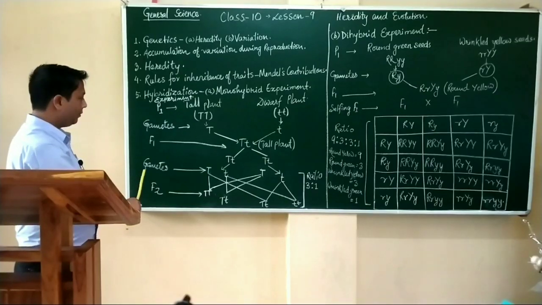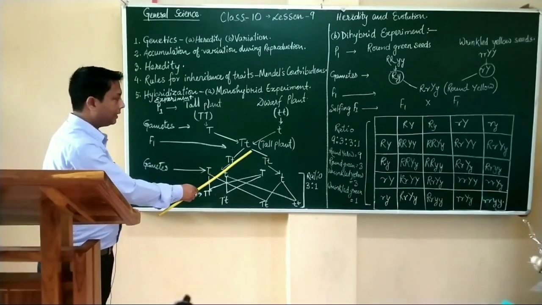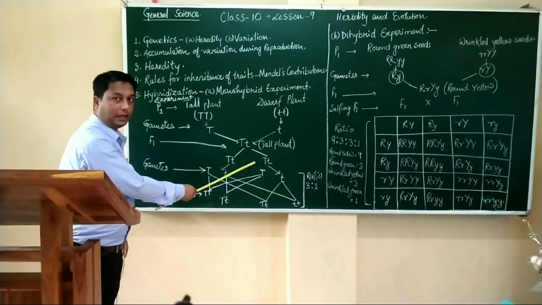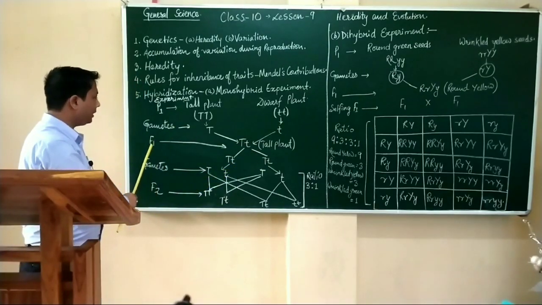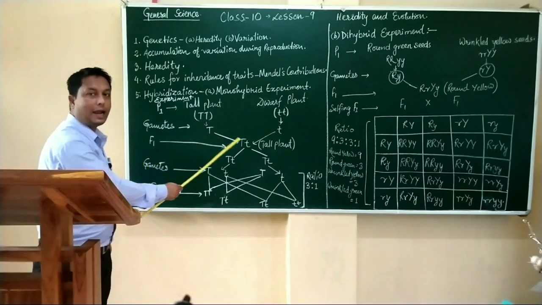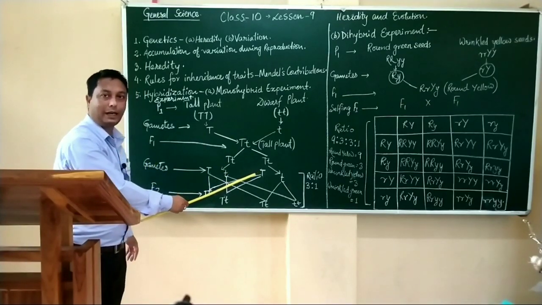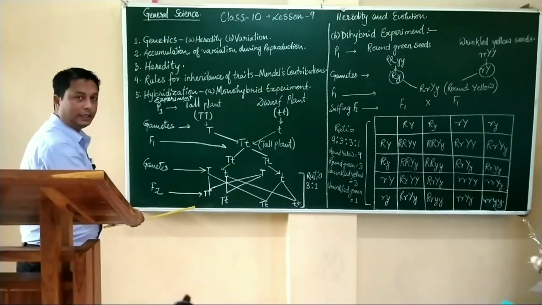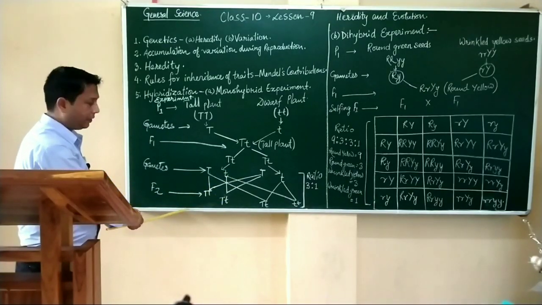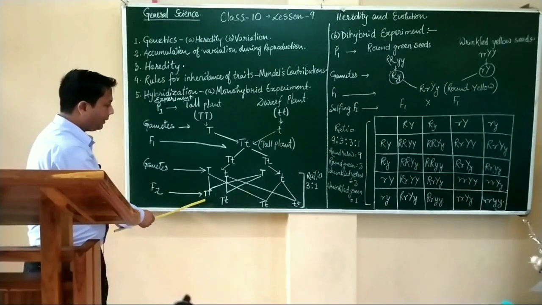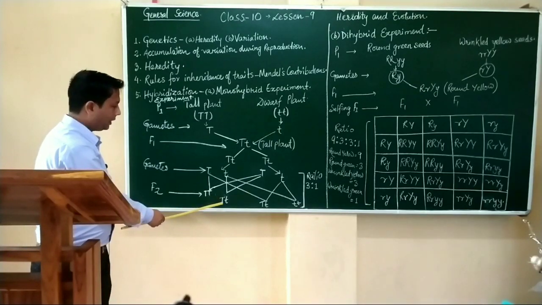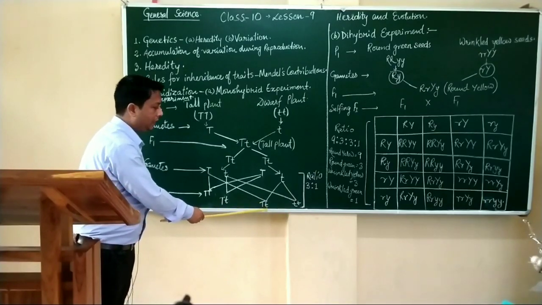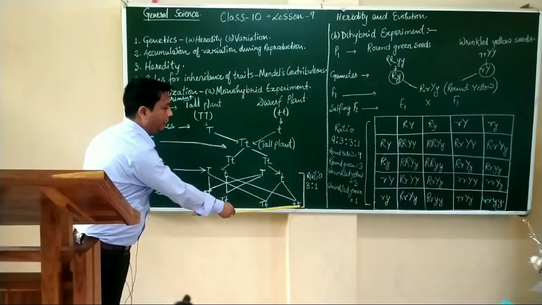Again, when they self-cross each other, F1 and F1, we can find after the crossing in F2 generation, capital T, small t, capital T, small t.